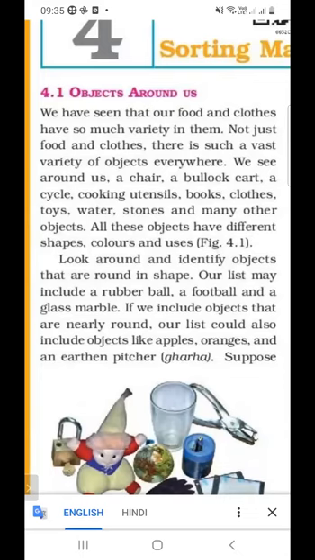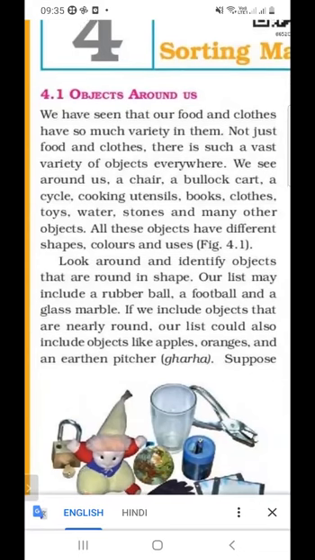Look around and identify objects that are round in shape. So you have to collect objects which are round in shape. Our list may include a rubber ball, a football, and a glass marble.